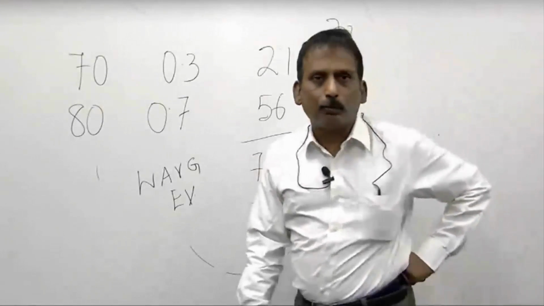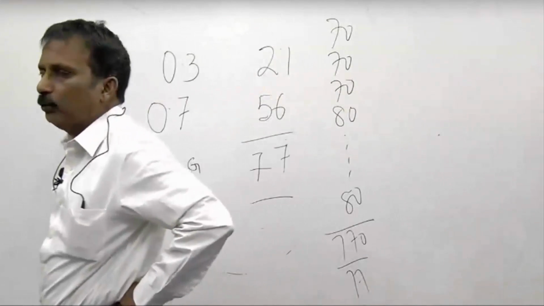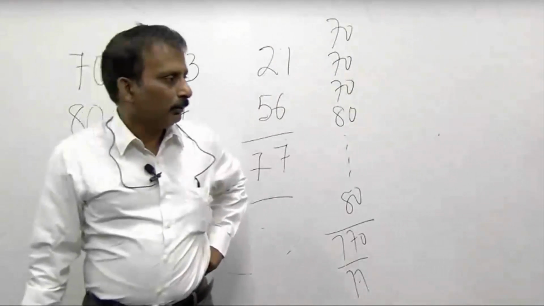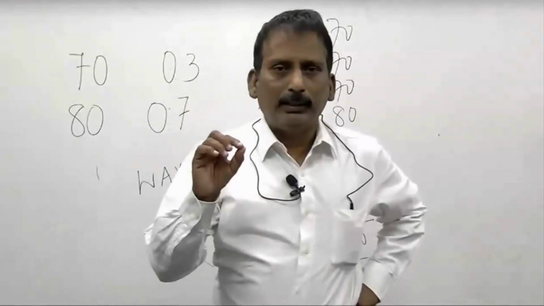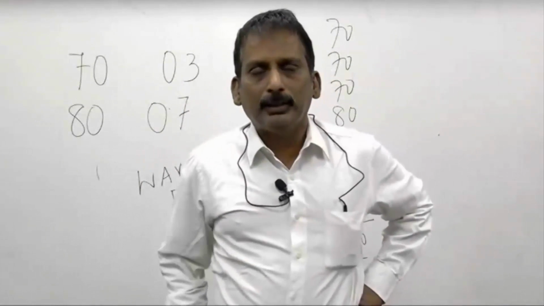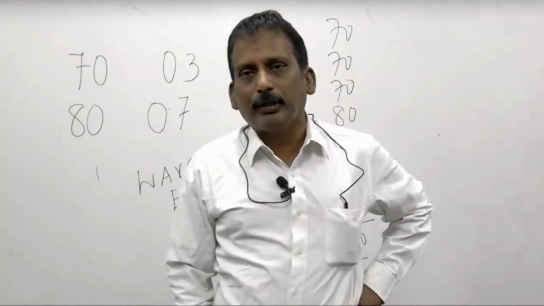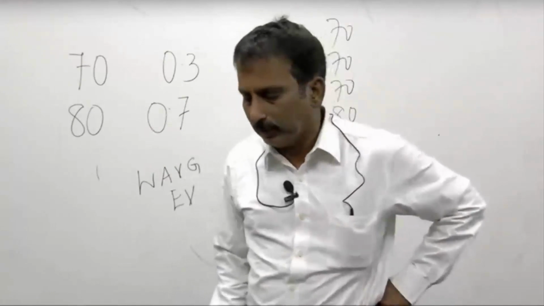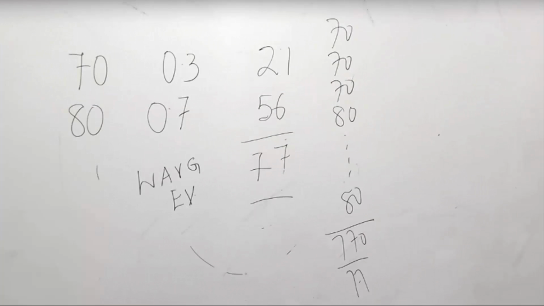So let us put down point number B, expected value. We'll say weighted average value. Expected value is the weighted average value with probability of occurrence being the weight.